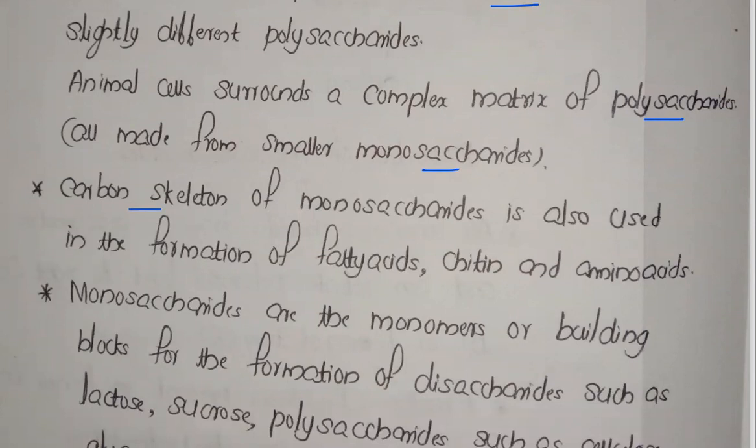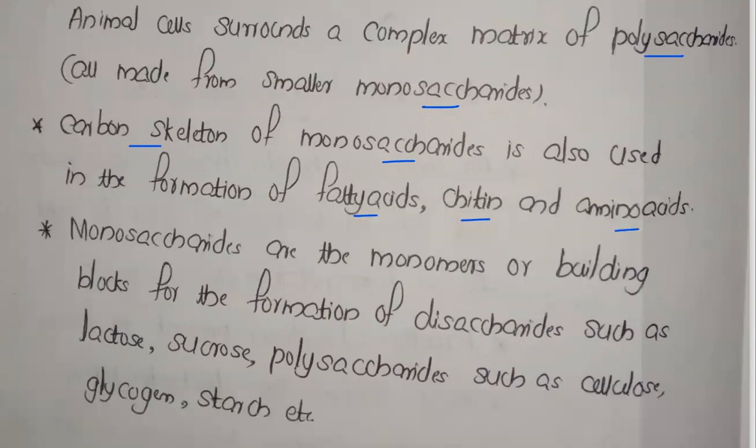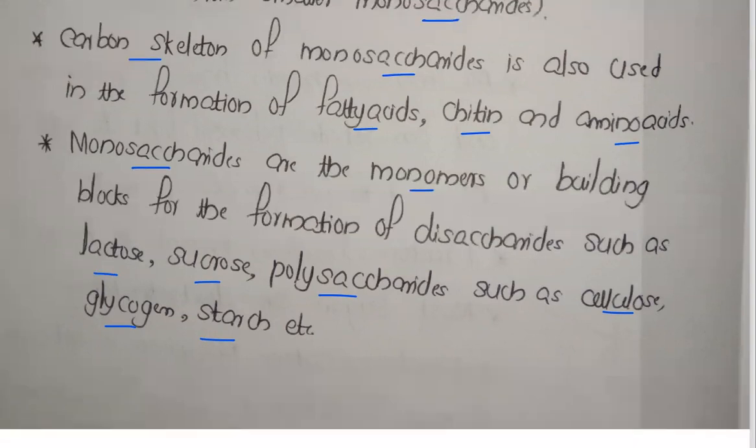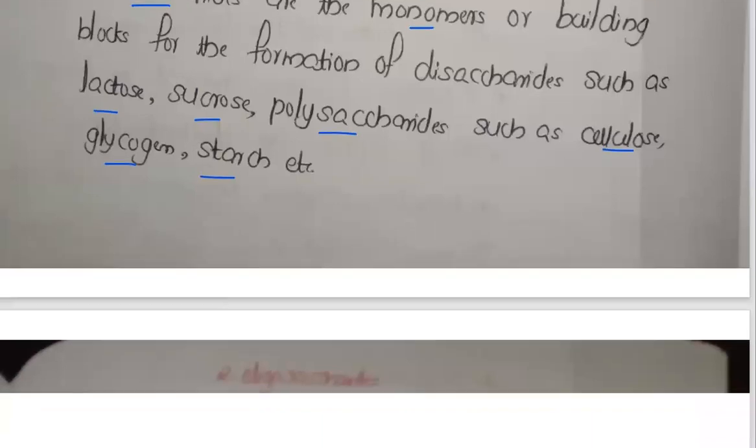Now the carbon skeleton of monosaccharides is used in the formation of fatty acids, chitin, and amino acids. Monosaccharides are also the monomers, the building blocks, for the formation of disaccharides such as lactose and sucrose, and polysaccharides such as cellulose, glycogen, starch, etc. So these are the monomers that help in the formation of polysaccharides. That's the only concept there.